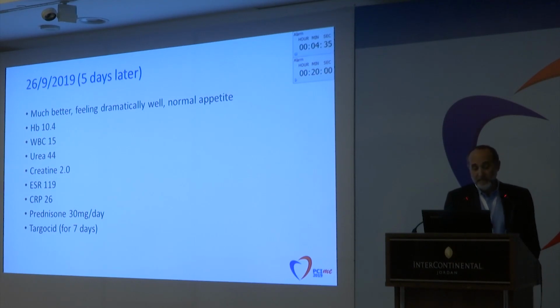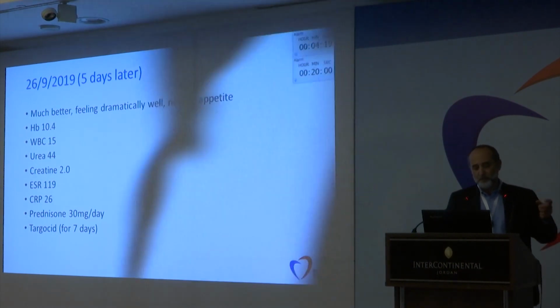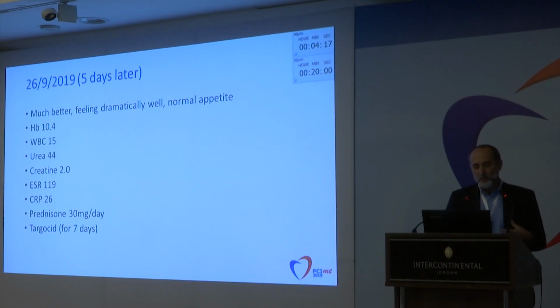ESR is still high, but the C-reactive protein came down from 76 to 26. And now we had him on oral prednisone, 30 milligrams per day, and he was still receiving the Targocid, which was started 5 days ago. He still had 2 days of Targocid on board. So there was a very significant improvement quickly in 5 days, which usually made us lean more towards the presence of a post-implantation syndrome rather than the presence of an infection.